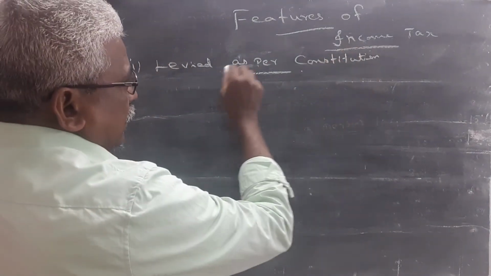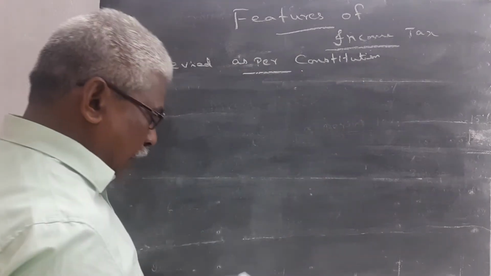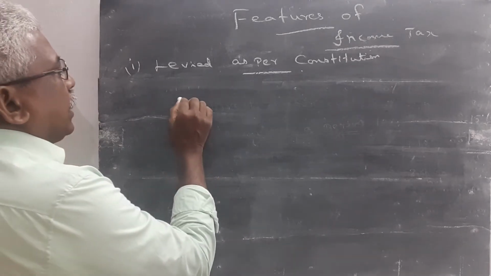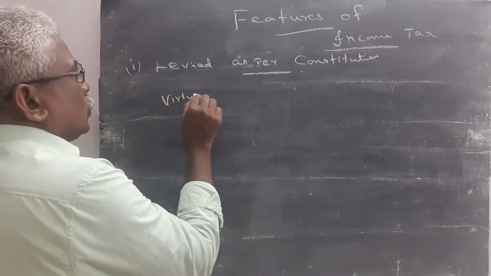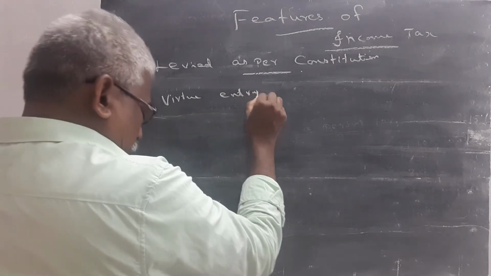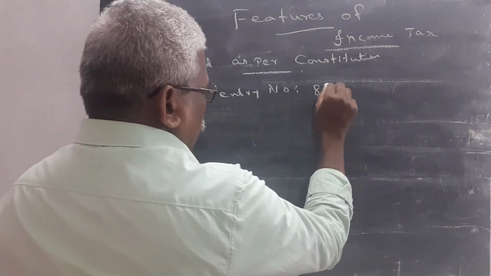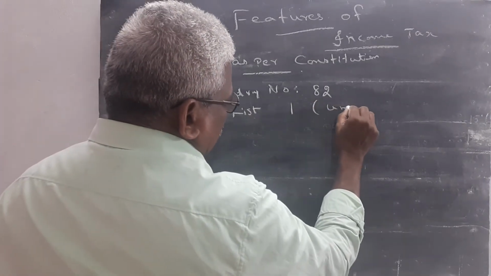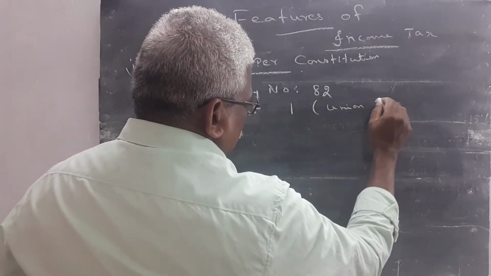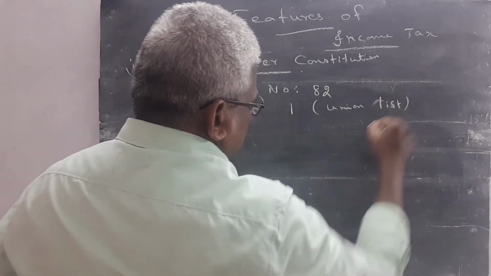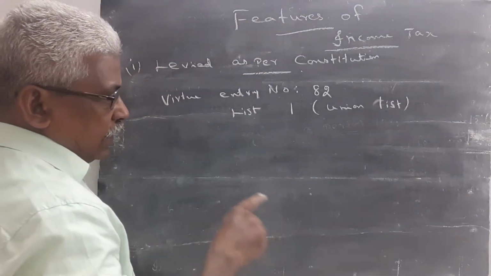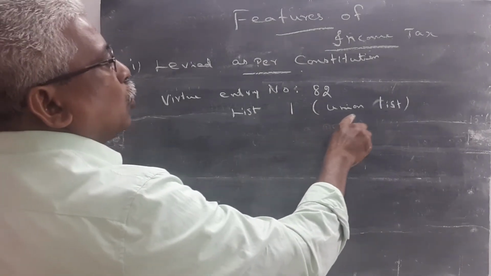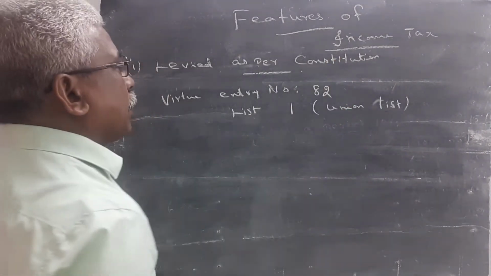Income tax is levied by virtue of entry 82, list number 1. It is the union list. The central government and state government have different lists, but list 1, the union list, explains about income tax.